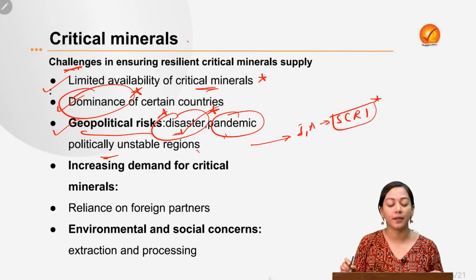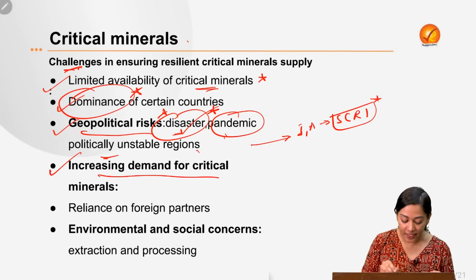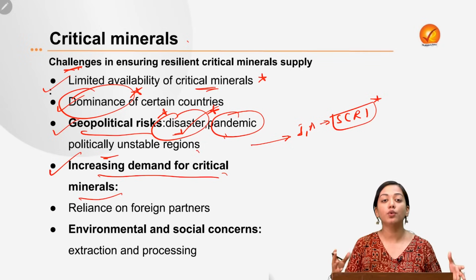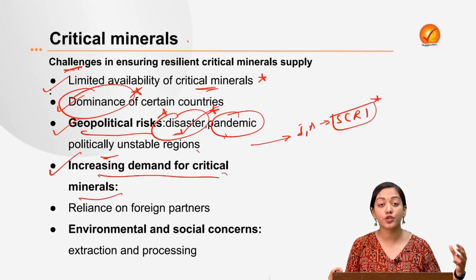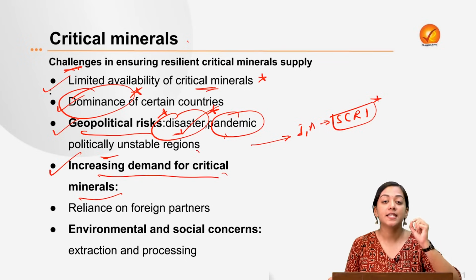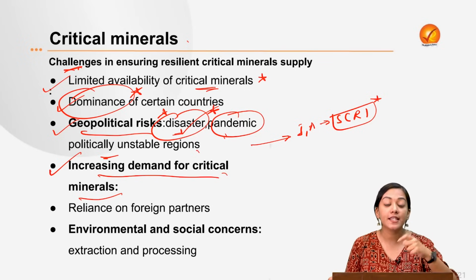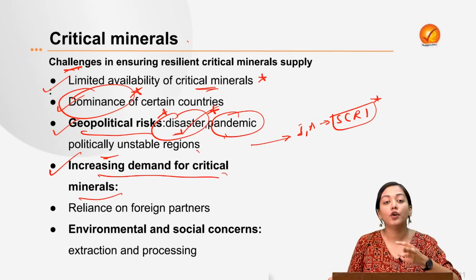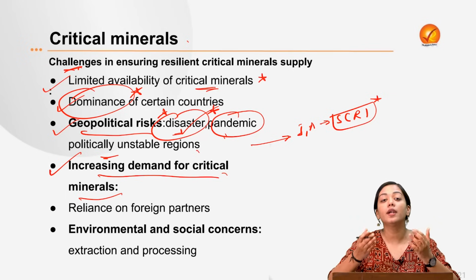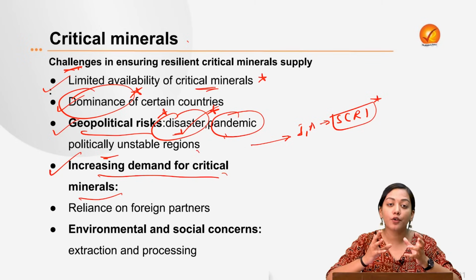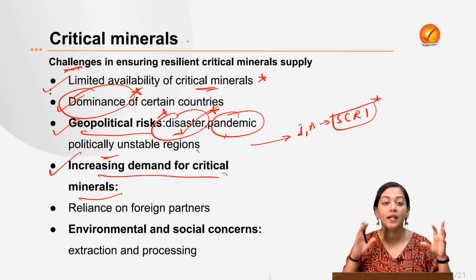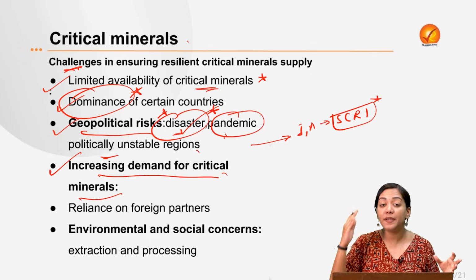combat this impediment. The next one is the increasing demand for critical minerals, because every country wants to technologically advance itself, wants to go towards Industrial Revolution 4.0, which has silicon chips at its core. Silicon itself is a critical mineral. Secondly, we all want to mitigate climate change at our own levels. We all want to achieve our nationally determined contributions. So how to do that? Again, we need to use some critical minerals. Therefore, the global demand for critical minerals is at a peak high.